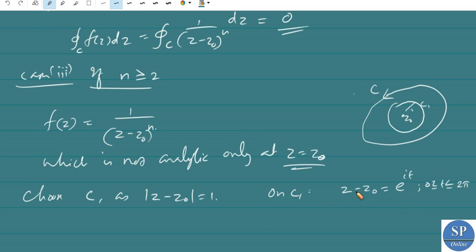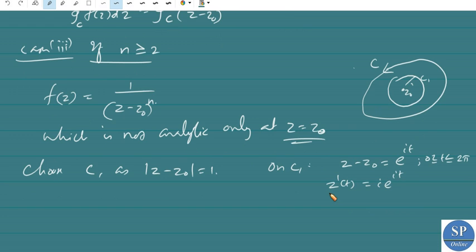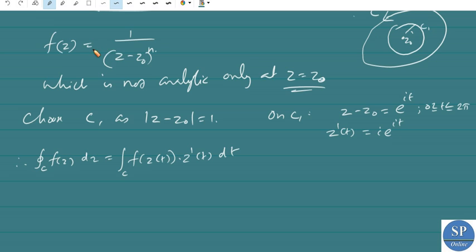Therefore, differentiating with respect to t, we have z'(t) = i e^(it). Now the integral over C of f(z) dz is the integral of f(z(t)) z'(t) dt. Here f(z) is 1/(z - z0)^n times z'(t) dt. Since z - z0 is e^(it), this is 1/(e^(it))^n times i e^(it) dt, for t varying from 0 to 2π.